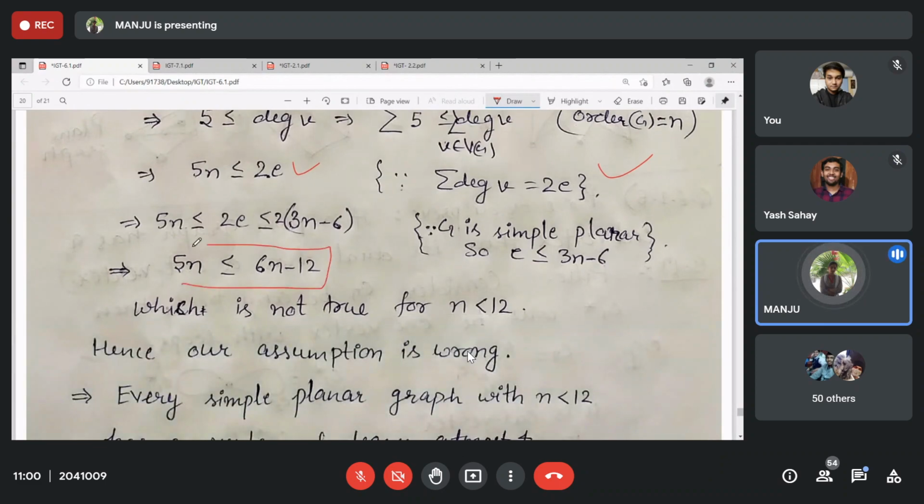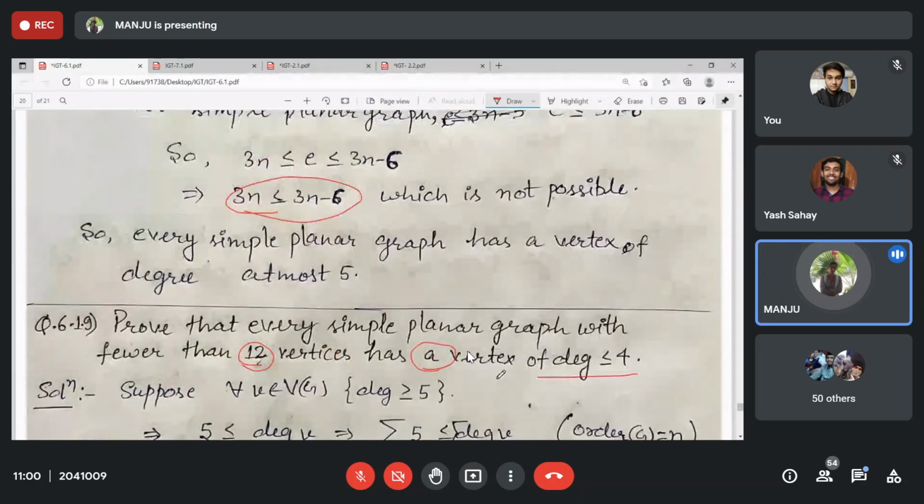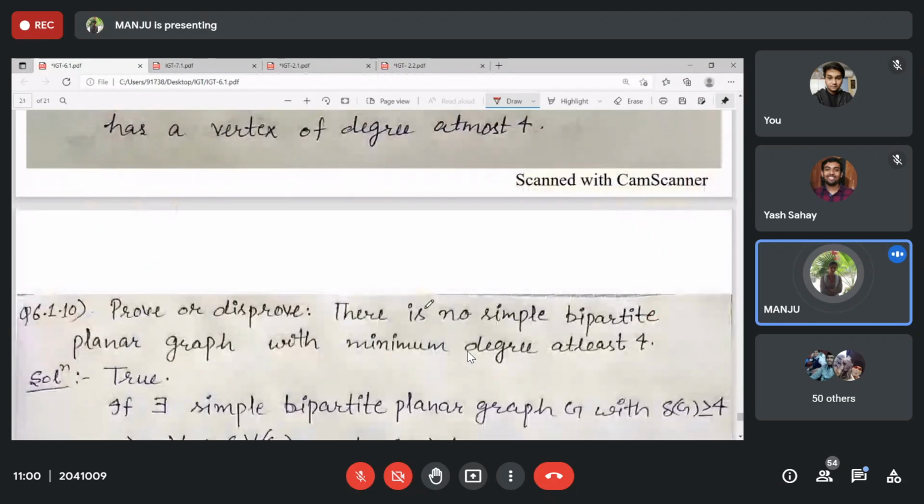If you put n is 11, 10 or anything else less than 12, this formula does not hold. This is not true in general. Okay, for this n. That's why this is the contradiction. That's why we have to have at least one vertex with degree at most 4, that is, all vertices do not have degree at least 5.